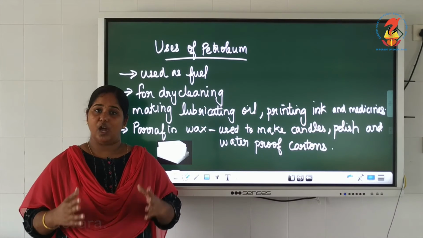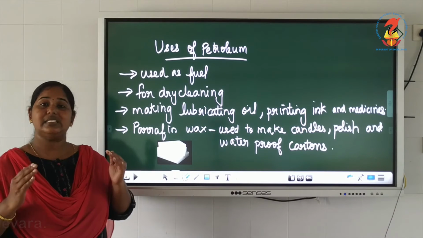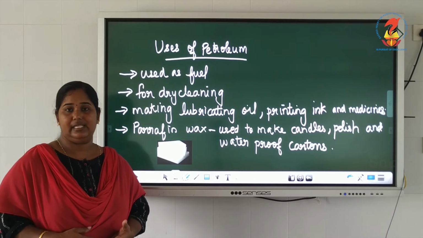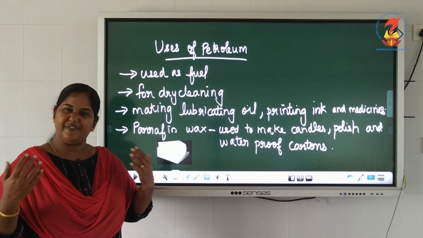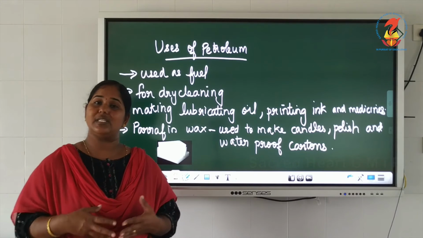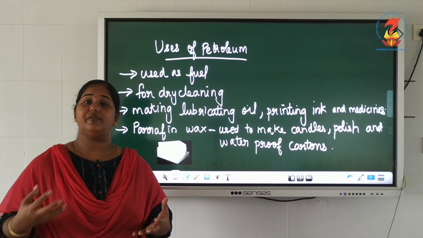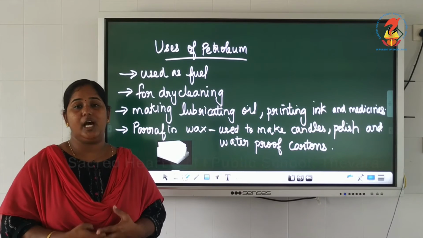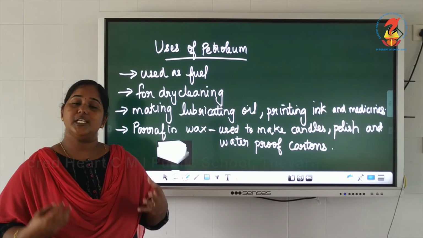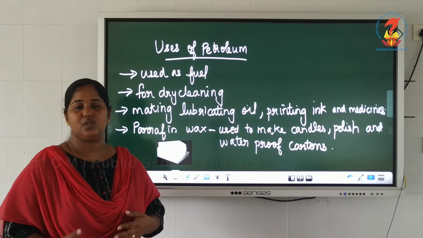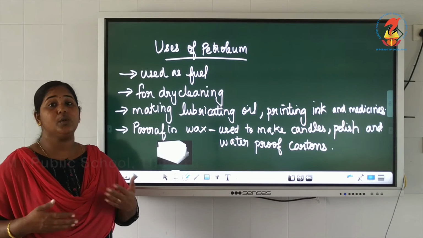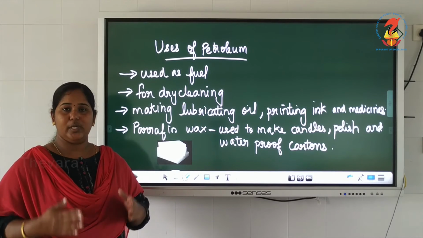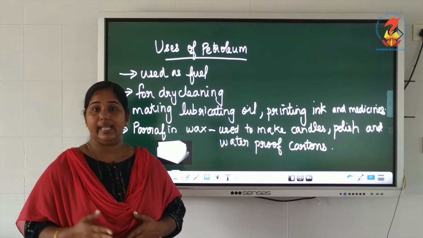Petroleum solvent is collected in tanks, and from these tanks it is transferred through a filter, so that the petroleum solvent is filtered, and then it is moved to a cylindrical chamber where it comes in contact with the fabric, and there it removes the soil particles or dirt particles from the fabric, and it is passed to the tank again so that it can continue its work. So this is how the dry cleaning process goes on. Petroleum is used as a solvent for dry cleaning of clothes.